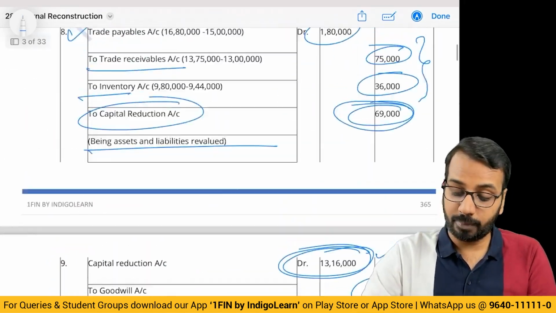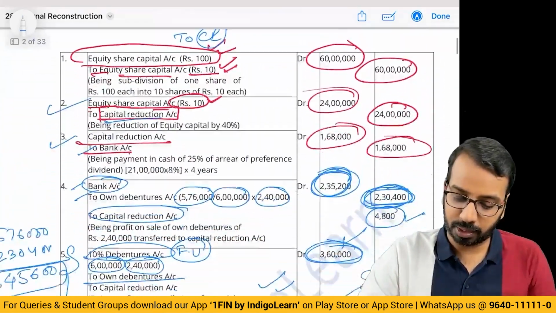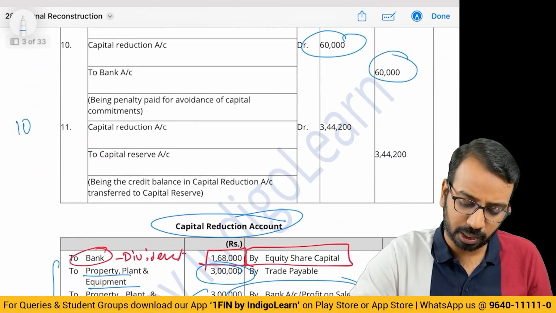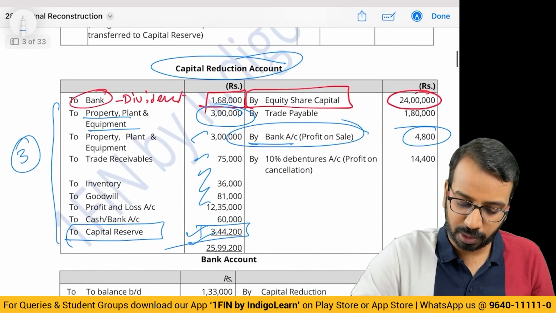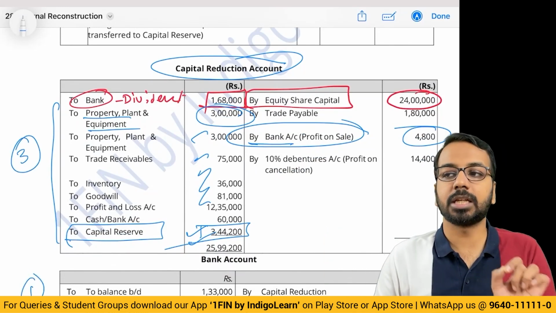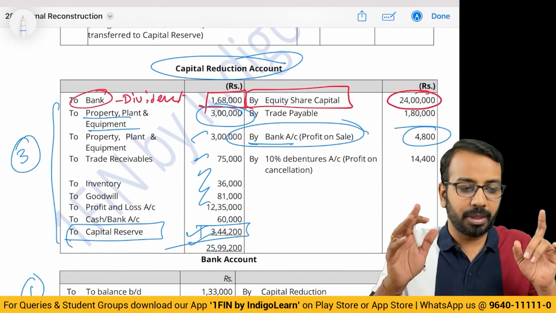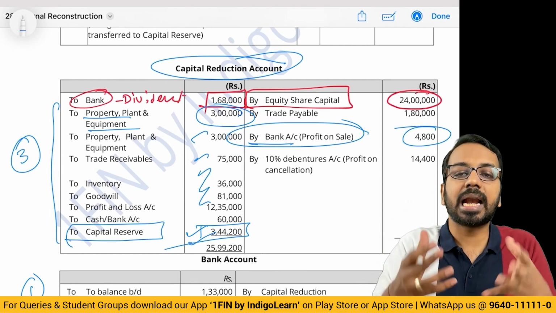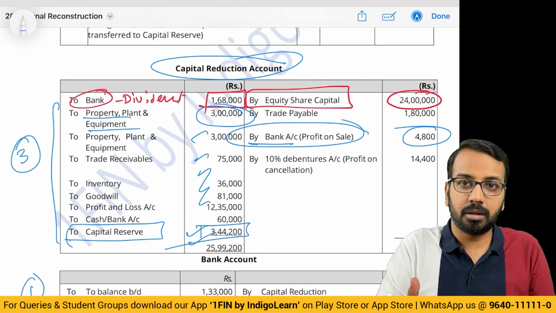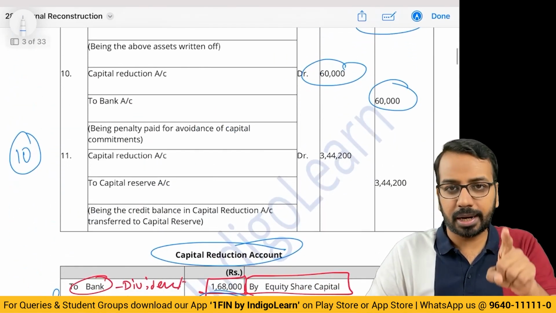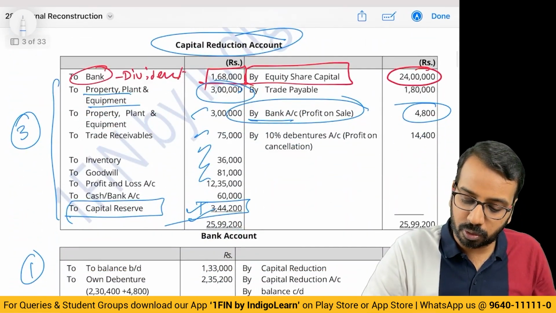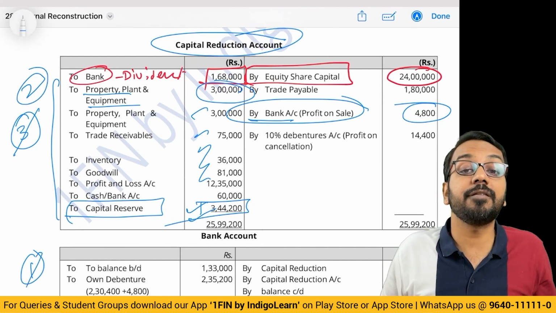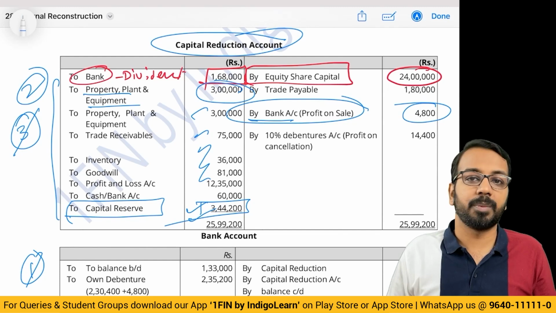Capital reduction account. So how they will mark is, I'll just give you the breakup of this mark. So there are about 11 journal entries. Okay, about 10 marks here, about 3 marks here, and about 1 mark here. That is what will be tested. So now tell me, even if you misunderstand one particular adjustment, at least the remaining journal entries you can write, you will score marks there. This also, out of 3 you will be able to score 2, and this may be 1. So very, very high scoring chapter, I would say. Okay, that's what you have to do.